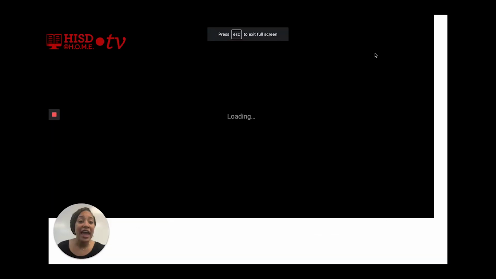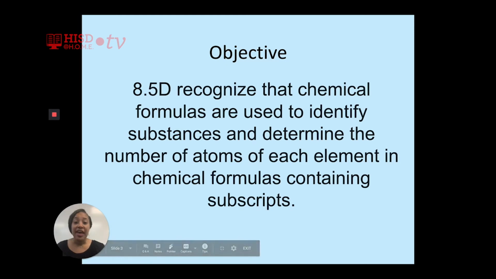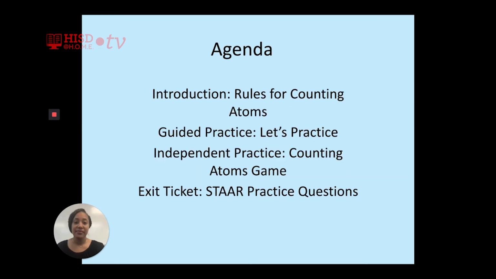Now that we have reviewed what we did last week, let's discuss this week's objective. This week, we will be discussing 8.5D. Recognize that chemical formulas are used to identify substances and determine the number of atoms of each element in chemical formulas containing subscripts. The agenda for today.